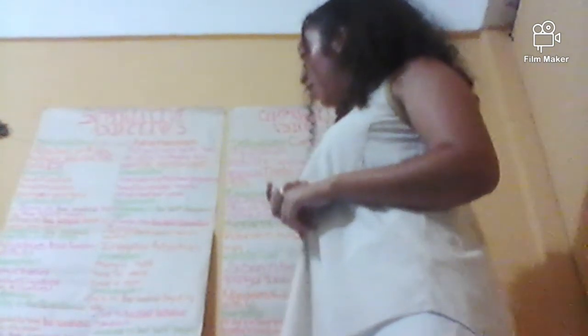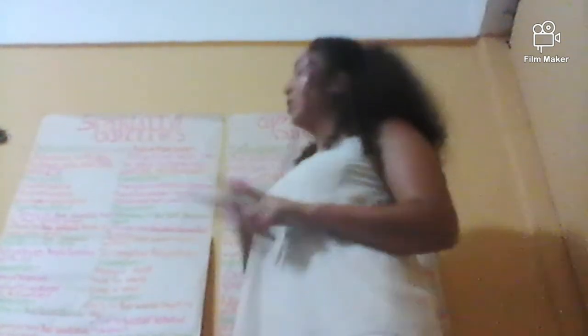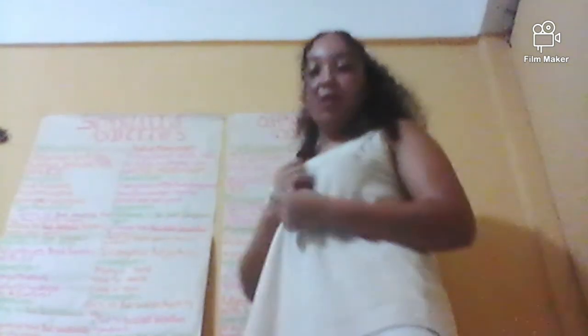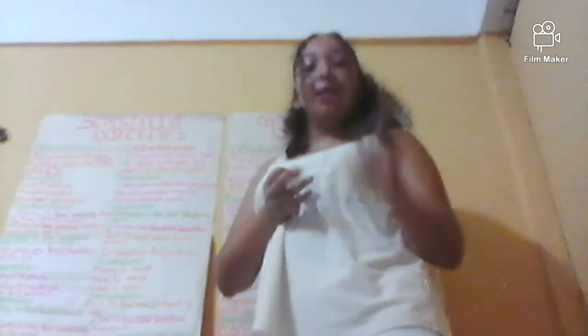And an example for bad in the superlative form will be worst. And good will be best. But in the form for regular adjectives, the superlative adjective will become the regular word, then we'll go to the comparative, then the superlative form.